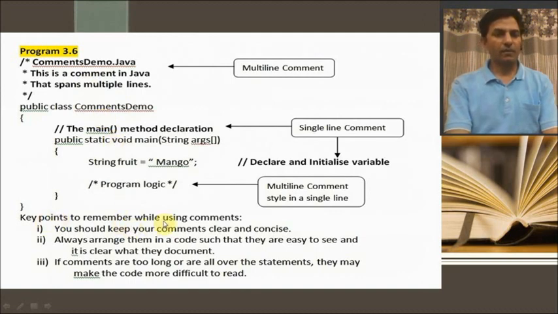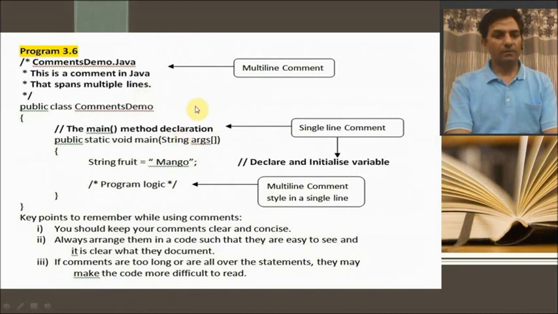Now, key points to remember while using comments, what points you are going to keep in mind when you use comments. First, you should keep your comment clear and concise. Always arrange them in the code such that they are easy to see and it is clear what they document. If comments are too long or are all over the statement, they may make the code more difficult to read. So all these 3 points you are going to keep in mind before you start to use comments in your program.